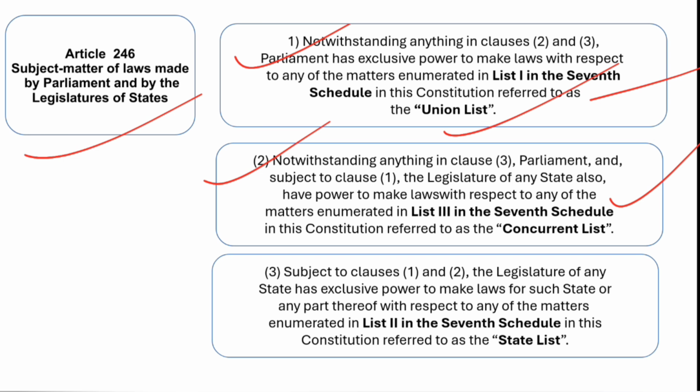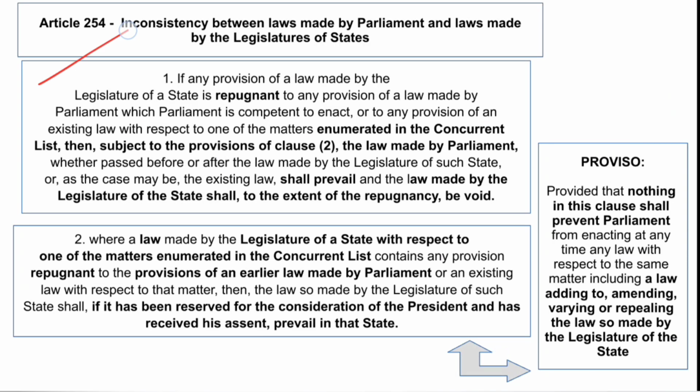So in the concurrent list, both the Parliament and the state can make laws on the subjects provided there, but there is a condition, and that condition is there under Article 254. So let's see Article 254 for a moment. Here Article 254 provides for inconsistency between laws made by the Parliament and laws made by the legislature of a state.